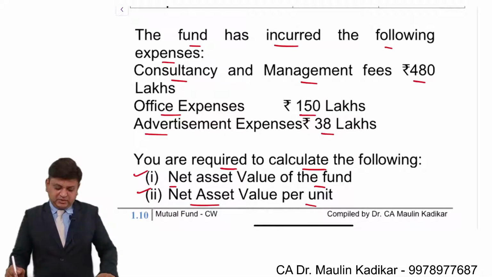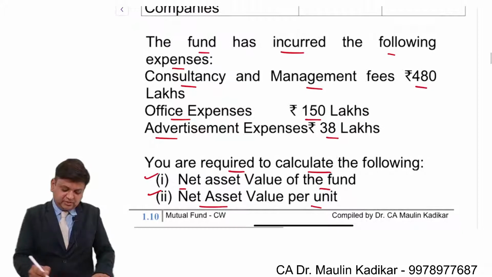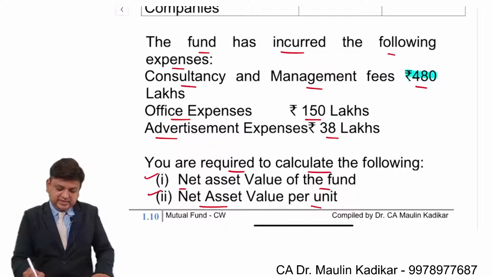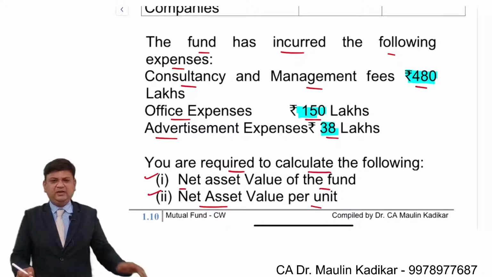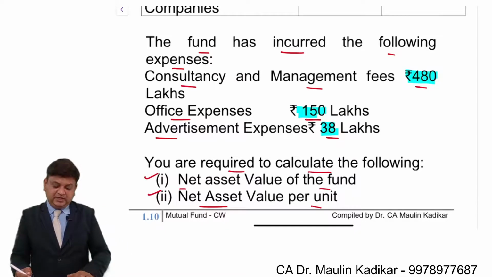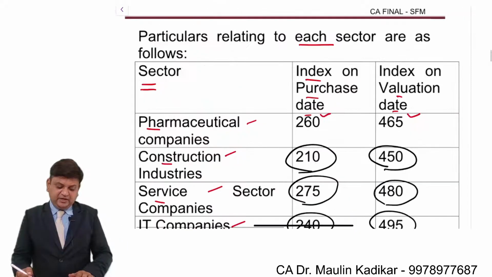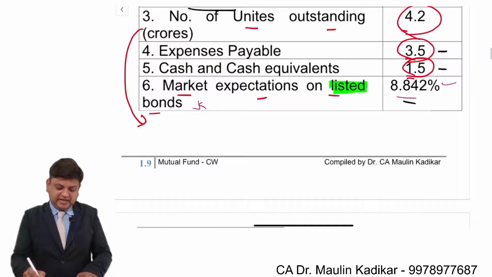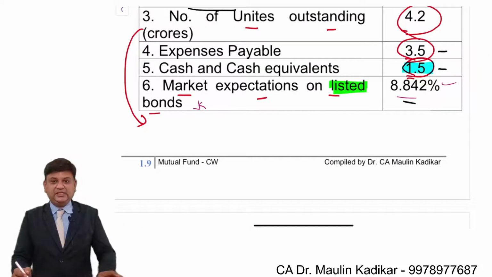Friends, over here importantly, the information which they have provided of this 480 lakhs, 150 lakhs, 38 lakhs, we make an assumption that all those expenses have already been paid, and then we have been provided with this closing cash balance. That is the reason we just have to ignore it.